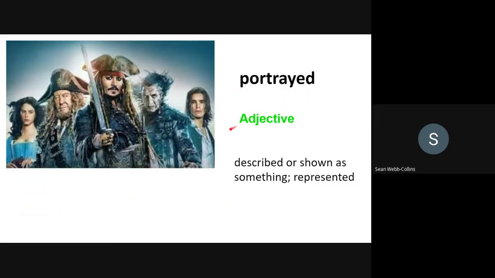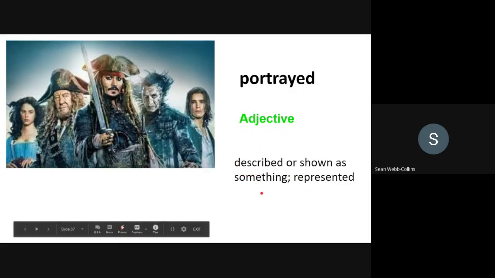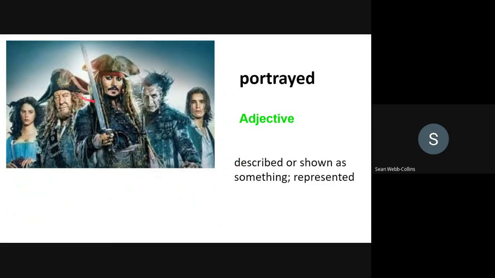Portrayed. Adjective, described or shown as something. Represented. For example, Jack Sparrow in this picture was portrayed by the actor Johnny Depp.